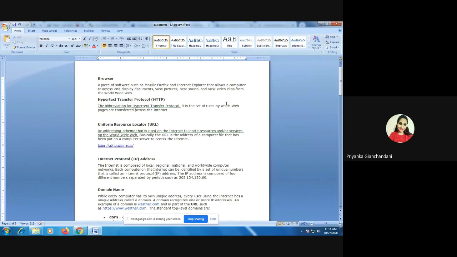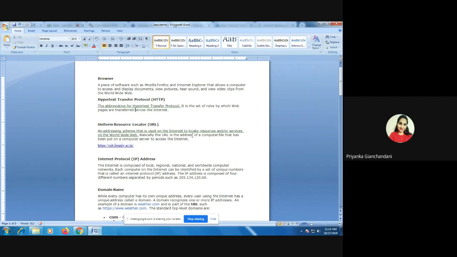Whenever we want to transfer a web page from client to server, there are two terminologies. One is client, another is server. Since you are requesting for one particular website, you all would be called clients, and the place where your websites are created, or where your websites are stored, that particular place is called the server, right?